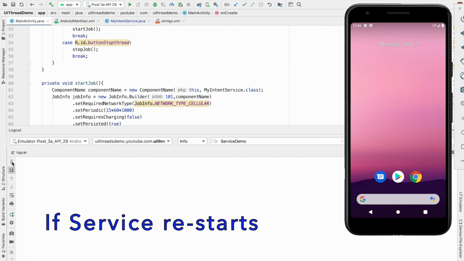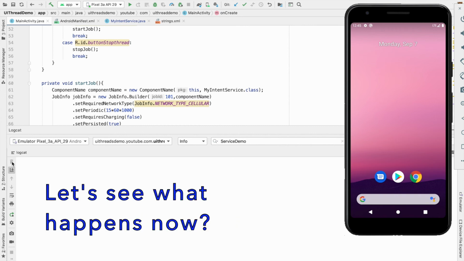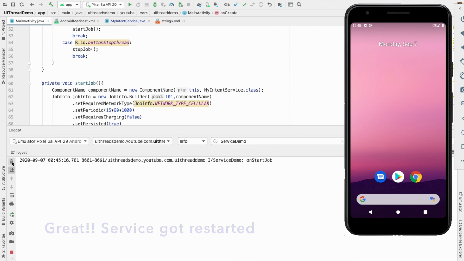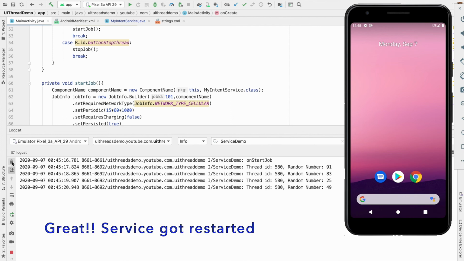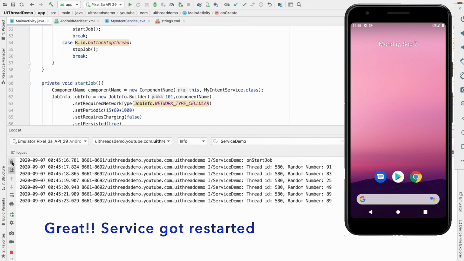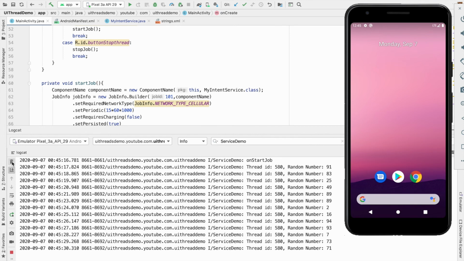So when I did my own little bit of literature survey, what I found out was in some devices, the device manufacturers, that is OEMs, are treating killing of an application that contains a job service as an explicit stop of that particular service. And because of that, sometimes on certain devices the service doesn't get started.